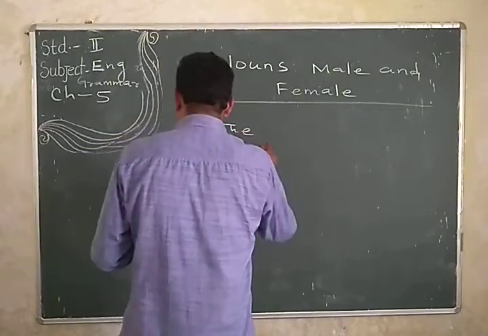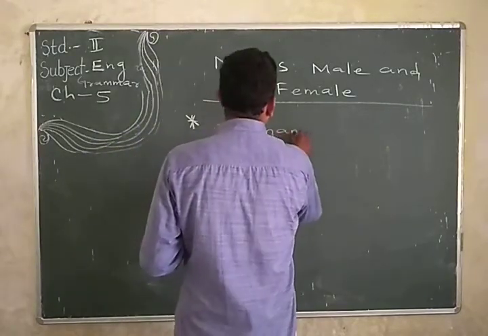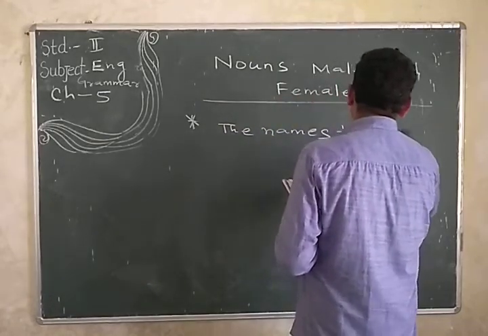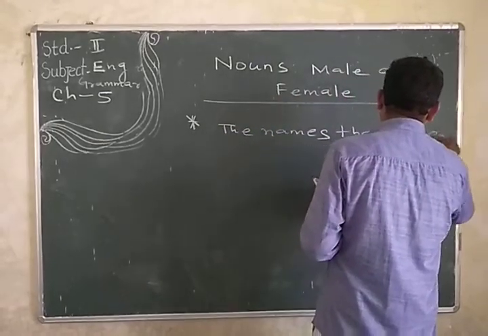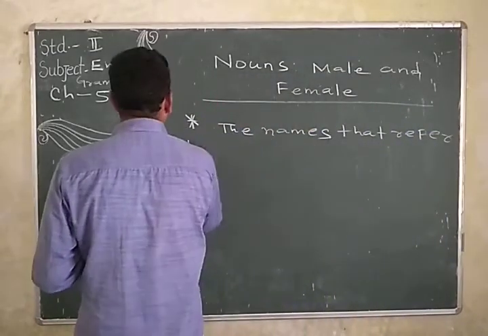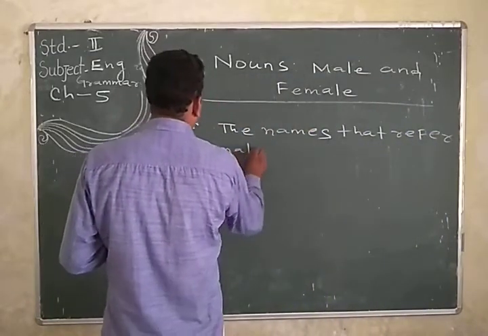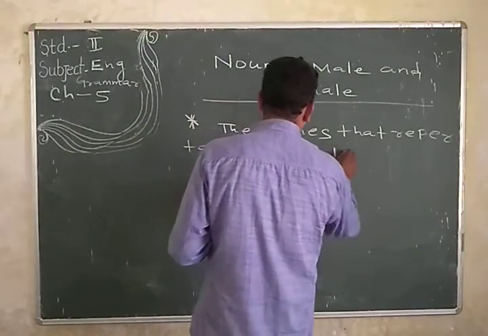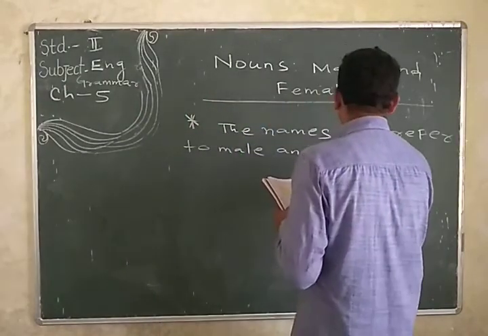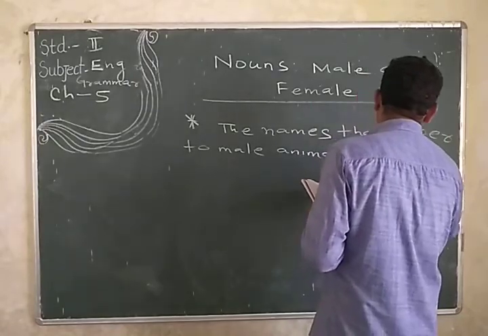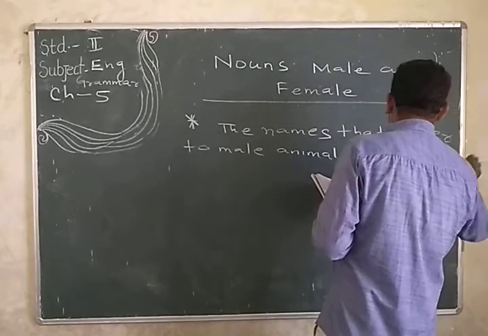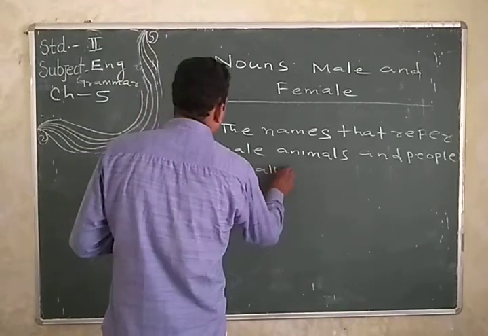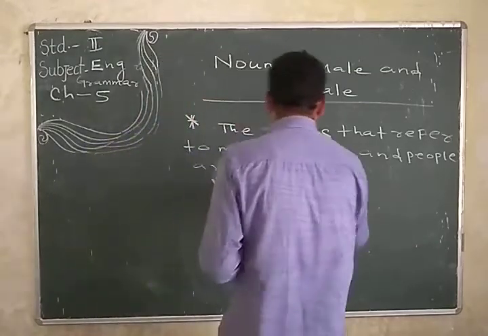Just write in your copy: the names that refer to male animals and people are called male nouns.